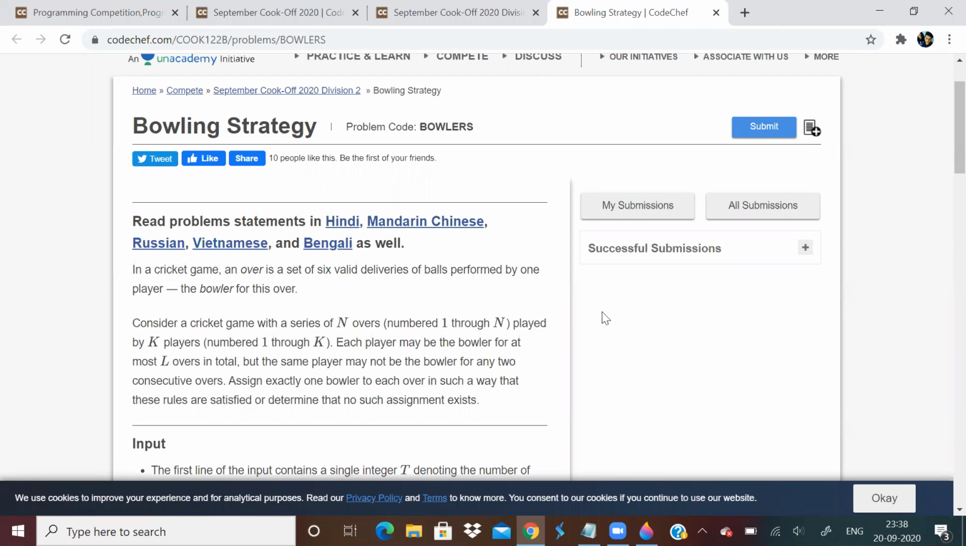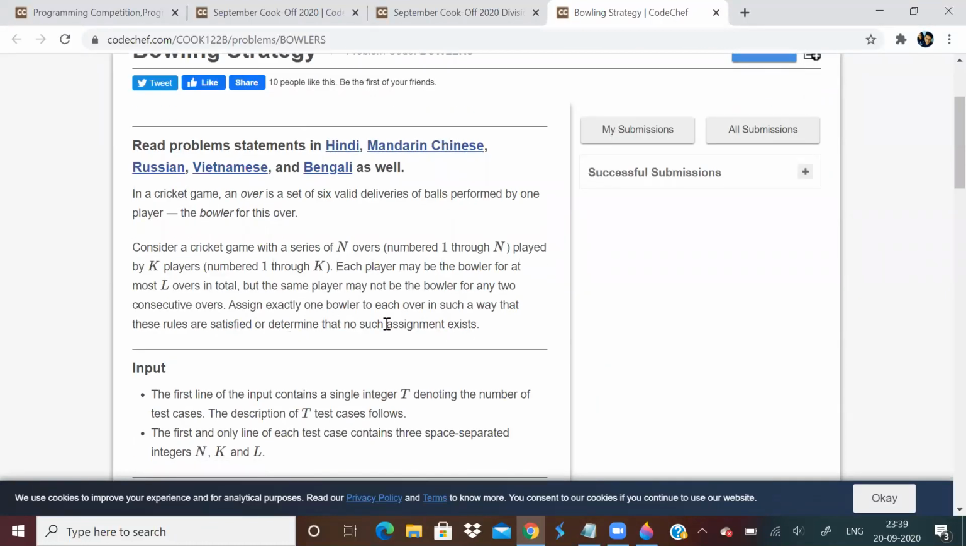Consider a cricket game with a series of n overs, from 1 to n, played by k players, from 1 to k. Each player may bowl for at most L overs, but the same player may not bowl more than 2 consecutive overs. Assign exactly one bowler to each over in such a way that these rules are satisfied, or determine there is no such assignment.